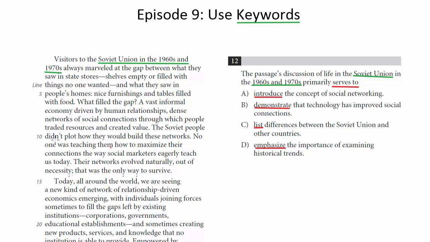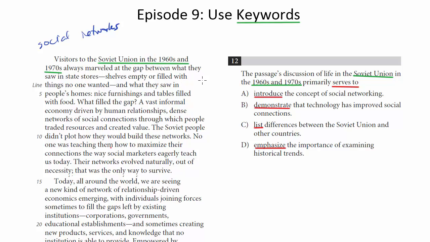So what was the point of this introduction? Well, the passage is not going to be about the Soviet Union. It's not really going to be about the ways in which the Soviet people created their own informal networks to exchange goods and services. What is the purpose? Why did the author include this? Well, it's to show, I think, a case in which a people came together to form what you could call social networks to fill or to satisfy the needs of the day, in this case for economic things.